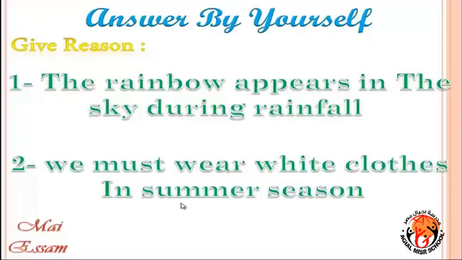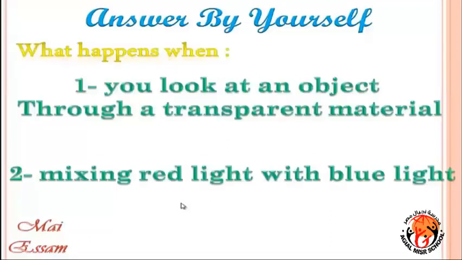Give reason. Number 1. The rainbow appears in the sky during rainfall. Number 2. You must wear white clothes in the summer season. What happens when? Number 1. You look at an object through a transparent material. Number 2. Mixing red light with blue light.